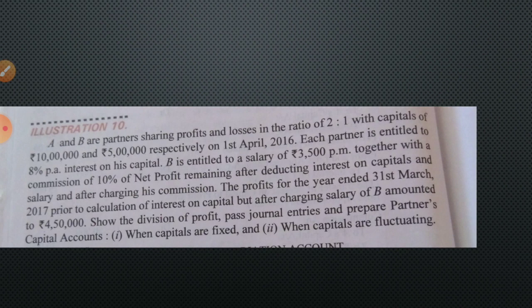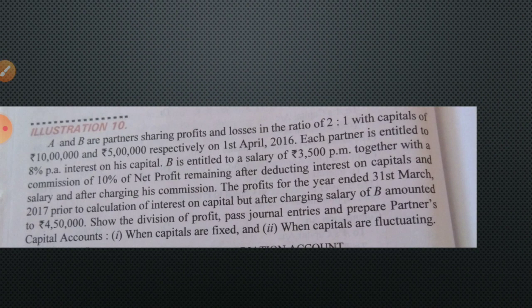So before deduction of salary we have to find out, and when we calculate commission we have to minus both items. When you write in the P&L appropriation account, we have to write the real profit, before any deduction, whatever belongs to the partner. Salary is deducted already, so in the P&L appropriation account we will not write this 4,50,000. There you have to write before salary, so 4,50,000 plus 42,000. Remember, why am I not showing the P&L appropriation account? This question we already solved, and in that question I included manager's commission also. The same question I made a change in.